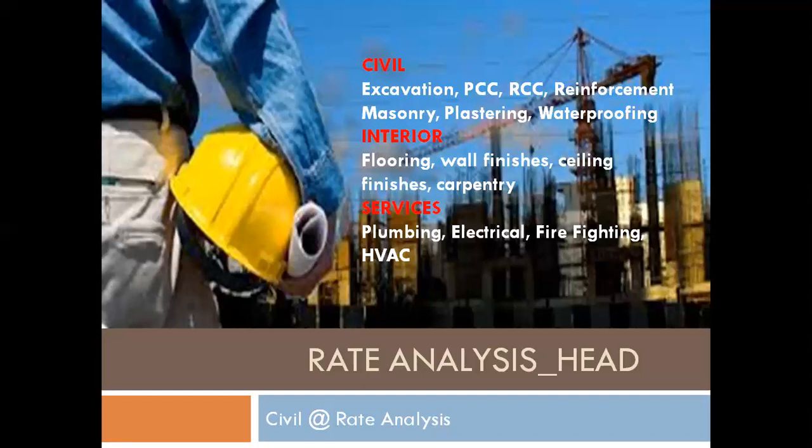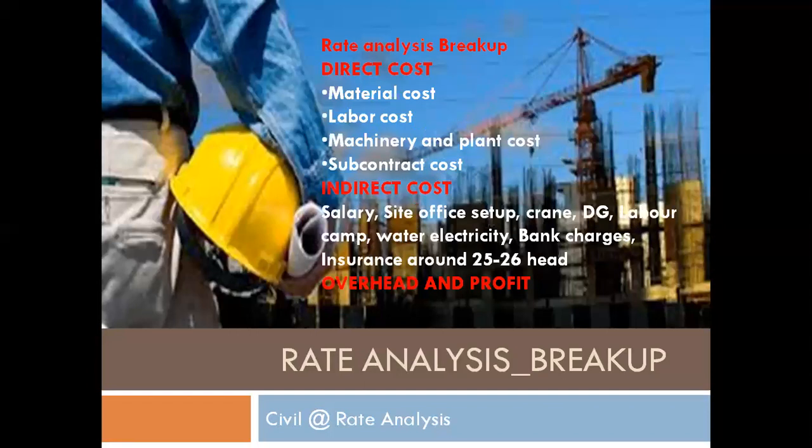Okay, these are the major heads we are going to do. Initially, we will start from the civil work. When we think about rate analysis, there are three main factors. One is the direct cost. In direct cost, there are material cost, labor cost, machinery and plant cost, and subcontract cost. Indirect cost is not directly linked with the execution work. It is not billable to the client, but that cost is needed to complete the actual work.